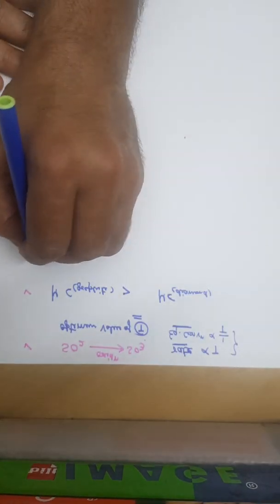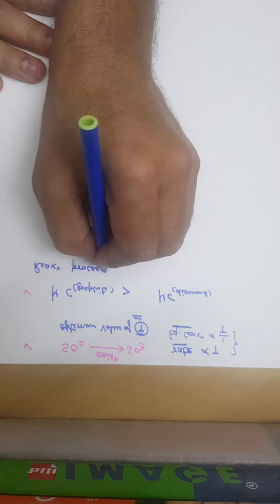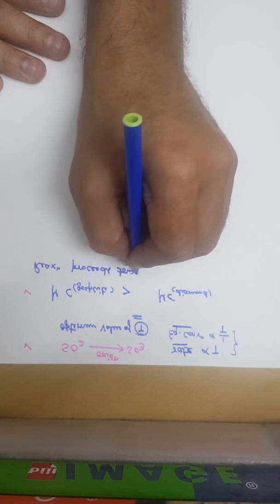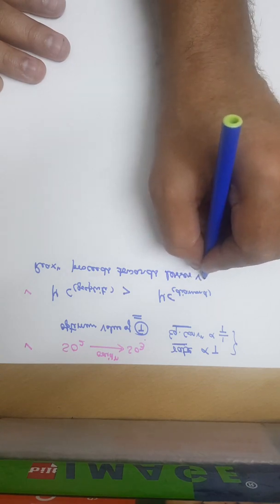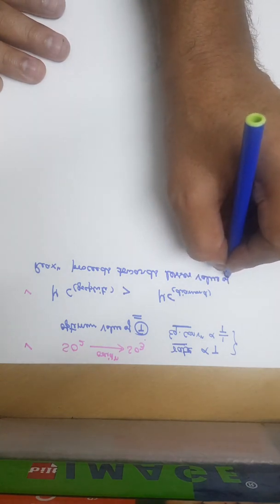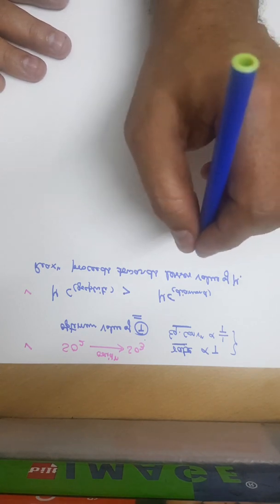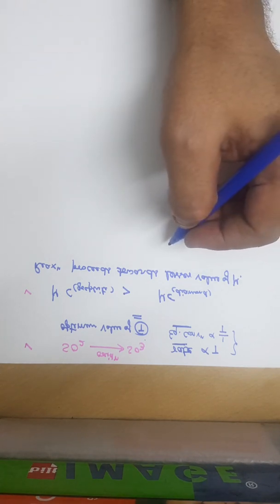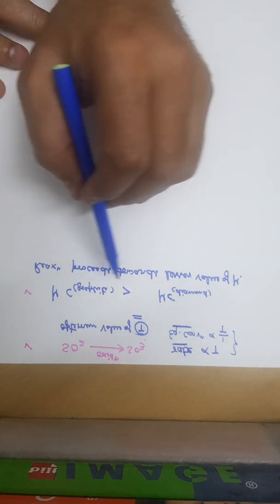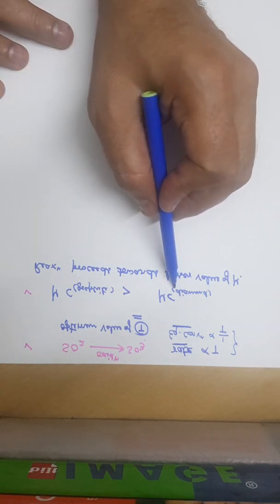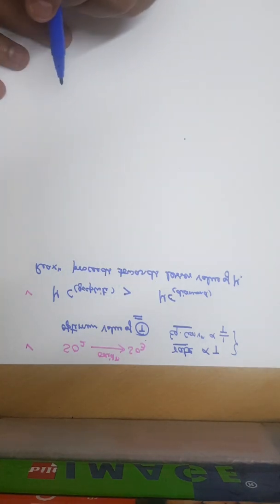We know the reaction proceeds towards a lesser value of mu. So the thermodynamic tendency is that the diamond should be converted into graphite.